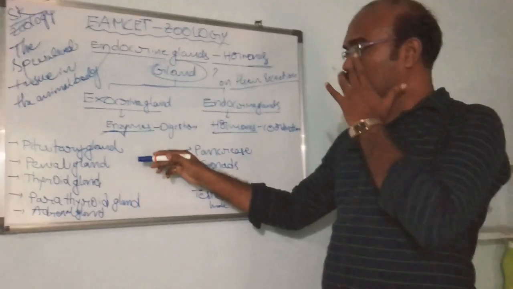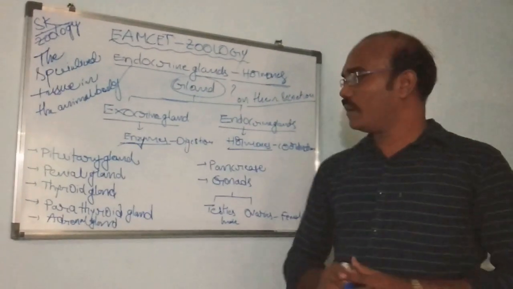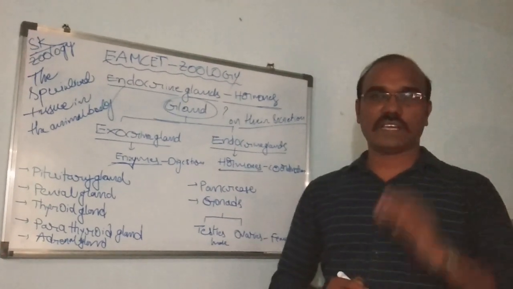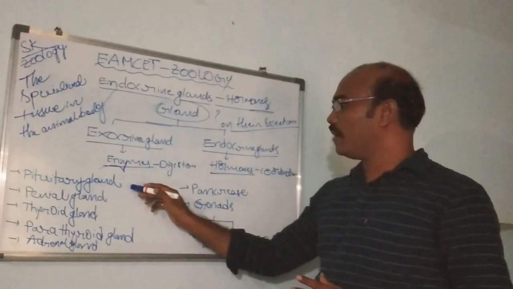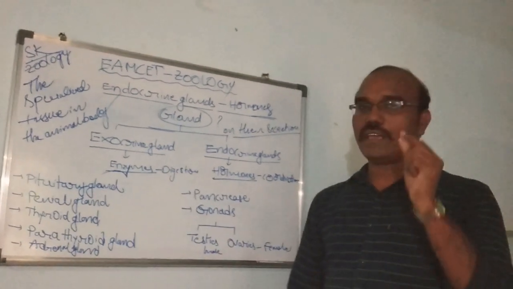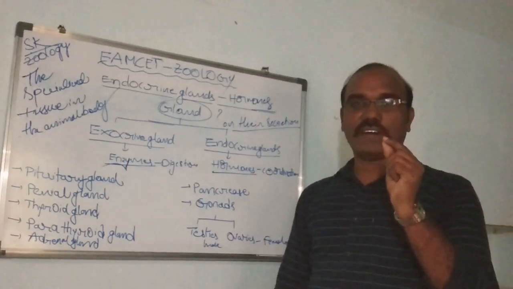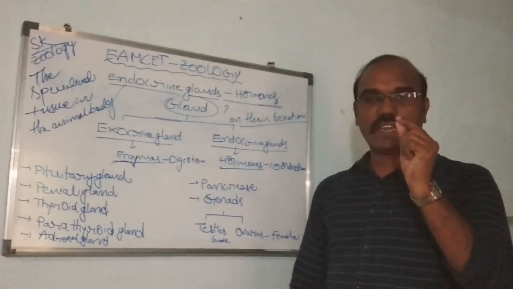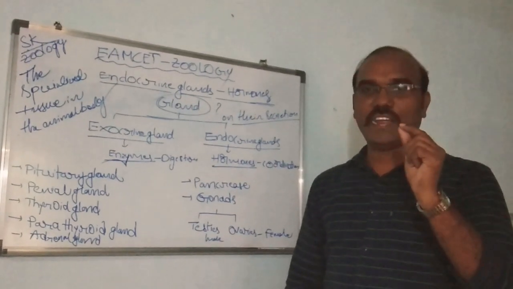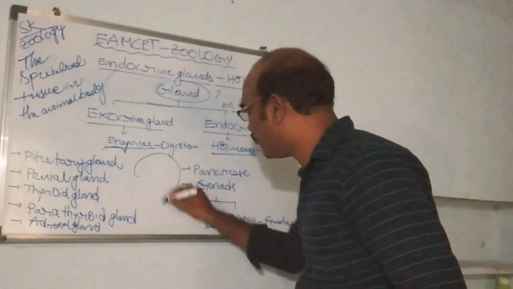First of all, we learn about the pituitary gland. The pituitary gland is a major gland found at the brain. It has a pea shape. It is attached to the brain by a stalk.